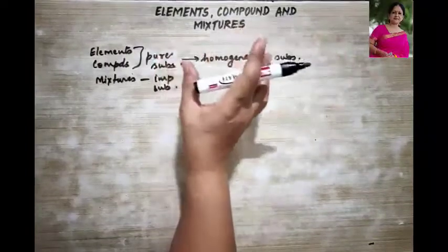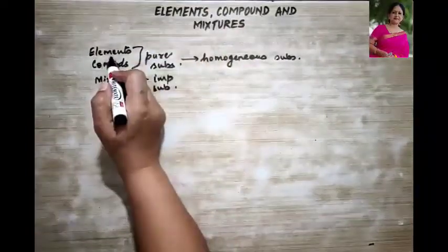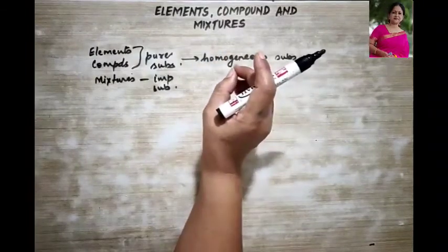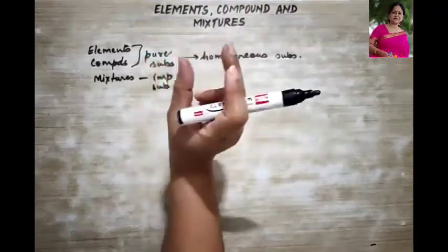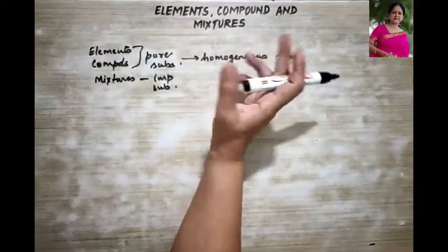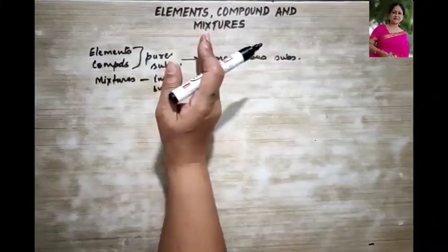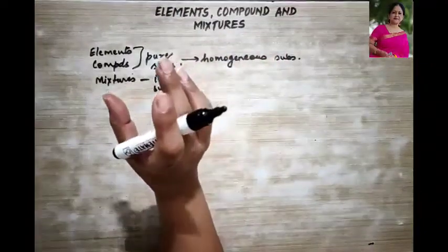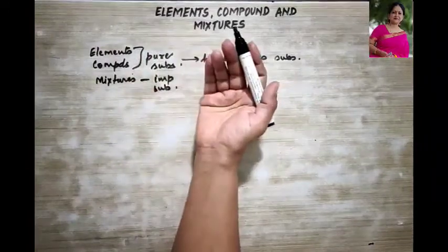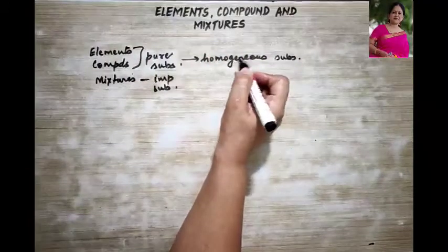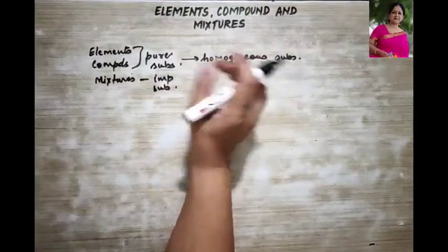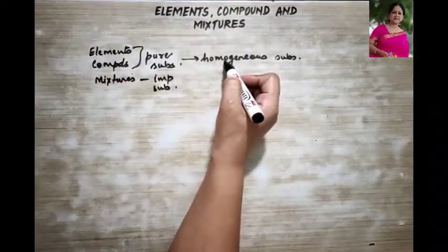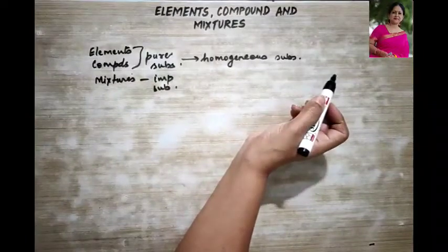Okay, for example, if you talk about an element iron, right? So iron gets attracted by what? Magnet. Now if you take a piece of iron near the magnet, it gets attracted. You break that iron piece into two parts, still it will get attracted. You make it into iron filing, then too it gets attracted. So what do we say? That every particle that is present in the iron is similar. That means it has similar property throughout the bulk.